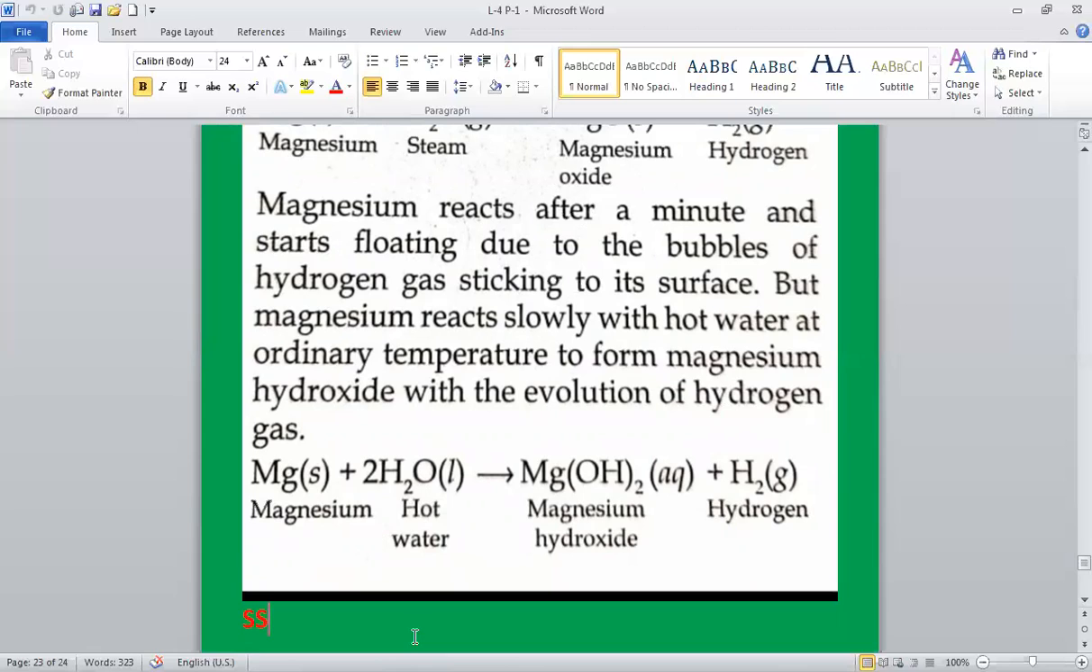Zinc reacts only with steam. Aluminium forms an oxide on reaction with steam, but the oxide makes a protective layer over the metal surface and thereby prevents further reaction. Iron, when heated strongly, reacts with steam to form iron oxide with the evolution of hydrogen gas. Copper, gold, silver, lead and platinum do not react with water or with steam.